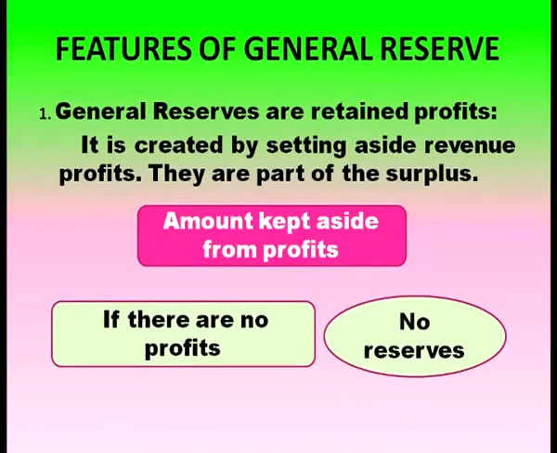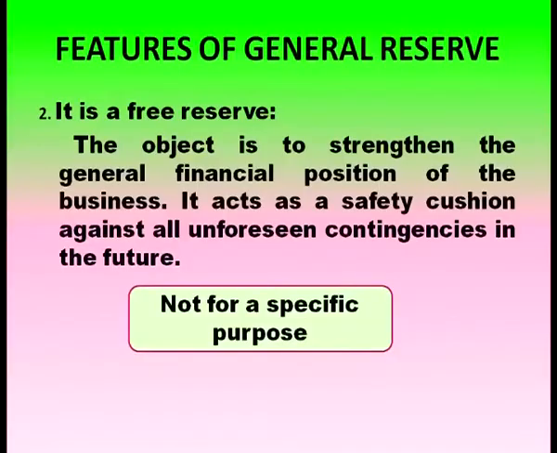General reserves are retained profits, as a feature we can say, and it is created by setting aside revenue profits. General reserve is a part of the surplus. The amount for general reserve is kept aside from the profits only. If there is no profit, there is no reserve. General reserve is a free reserve. The object is to strengthen the financial position of the business.